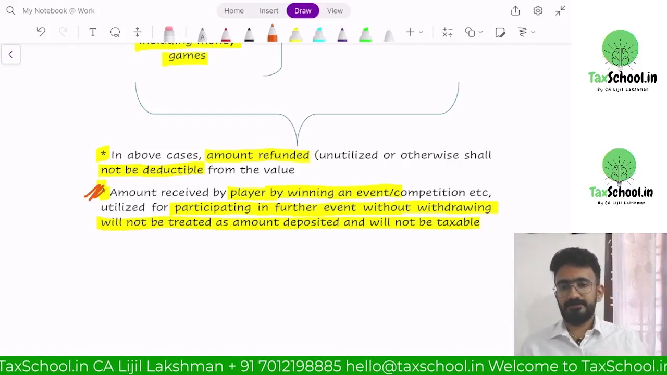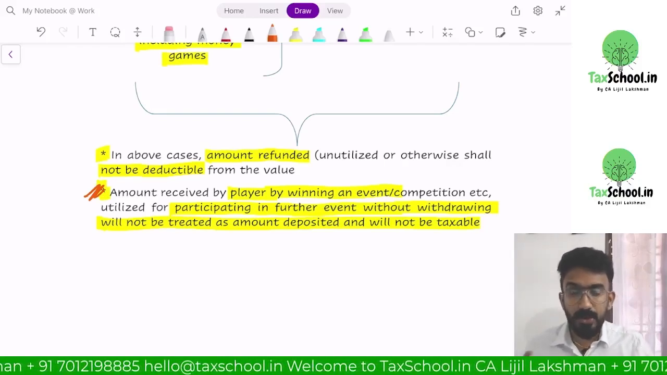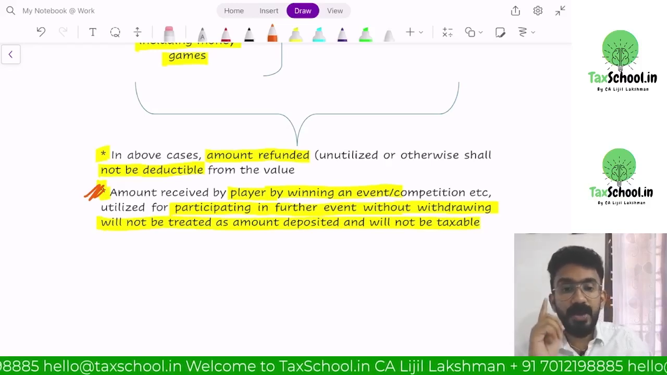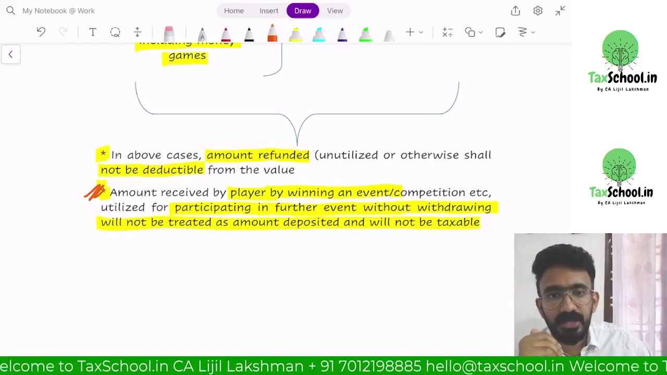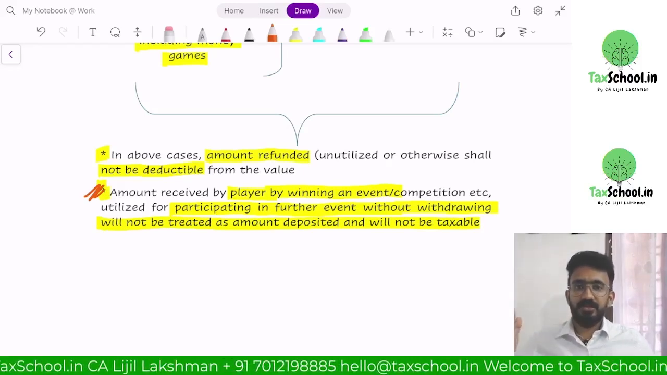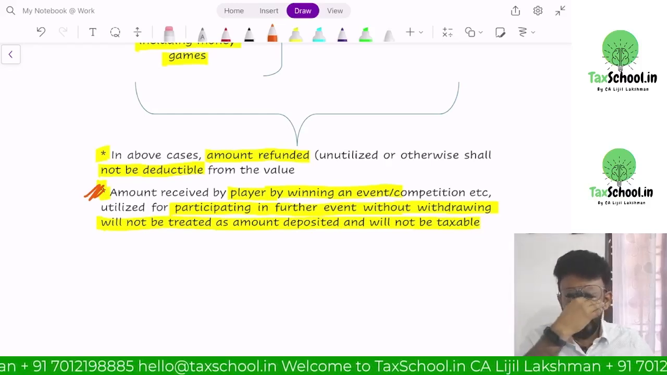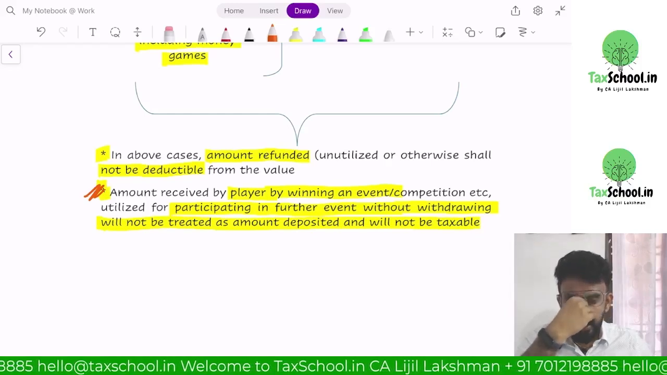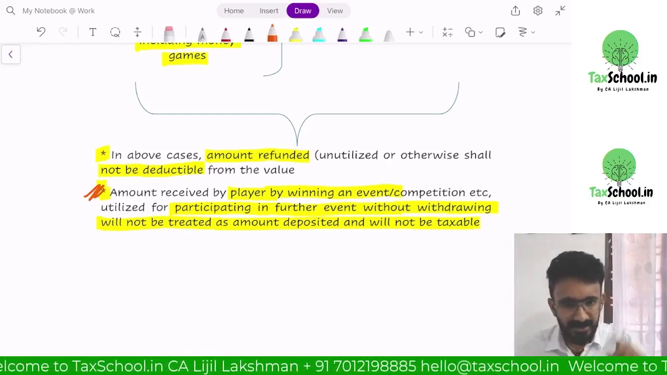There's a provision like that. So whatever amount you utilize after winning will not be taxable. The amount you deposit will be taxable. When will this be taxable? Say you withdraw this money after paying income tax, TDS and everything. You deposit again. The moment you deposit again, it will become an amount deposited again and it will be subject to GST again. Okay, that's the tricky part of it.